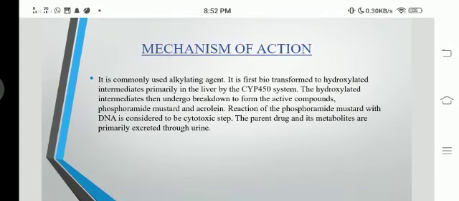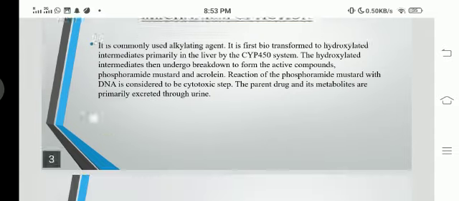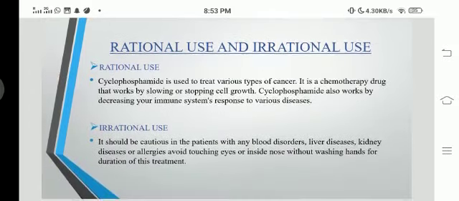Its mechanism of action, as we discussed previously, is that it is an alkylating agent, so it is hydroxylated in the liver by the cytochrome P450 system, and it produces intermediate products by breakdown of the active compound, phosphoramide mustard and acrolein. Phosphoramide mustard reacts with DNA and inhibits these neoplastic cells, and its primary metabolites and the parent drug are excreted through urine. What is irrational and rational use?